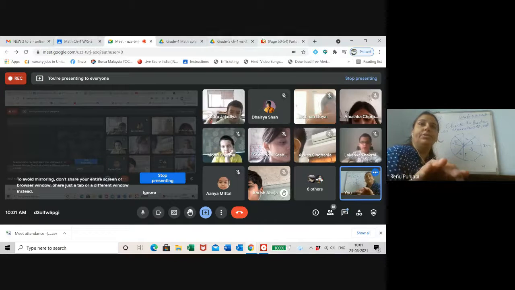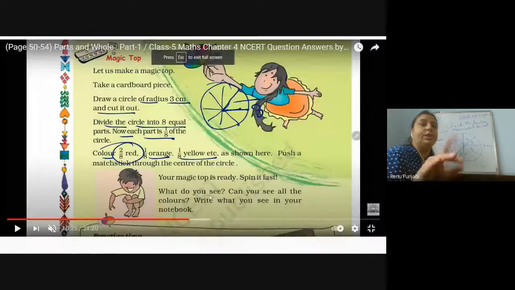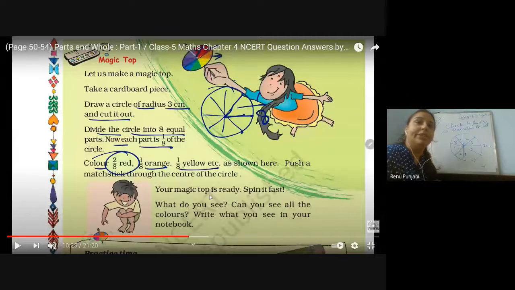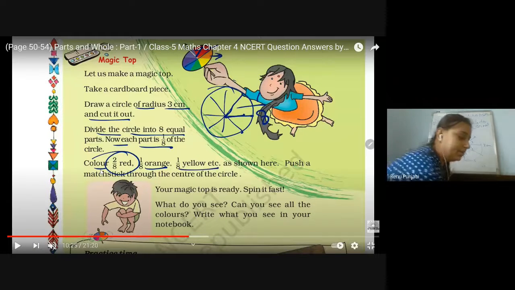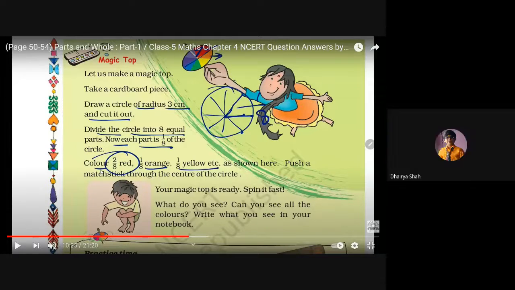Then what you need to do is, after drawing it, you need to color. Different colors. Different colors will look good on the magic top, right? Yes. So it is written how you will color. They have given the instructions also on how you will color. 2/8 red means out of the total 8 parts, how many parts will you color red? 2 parts.